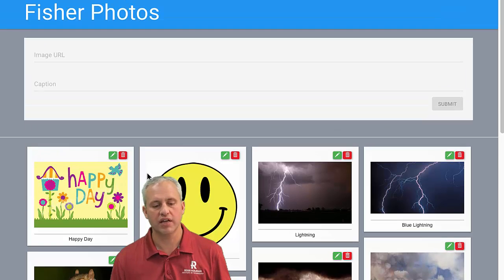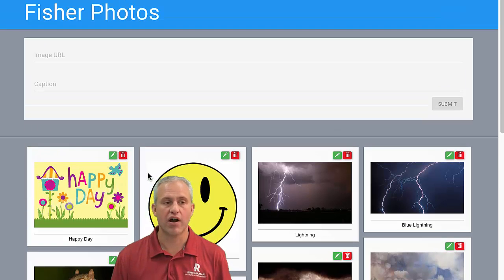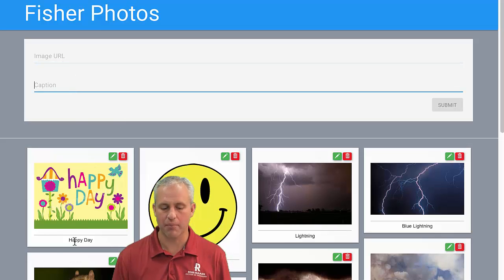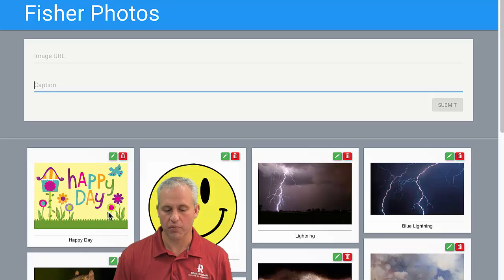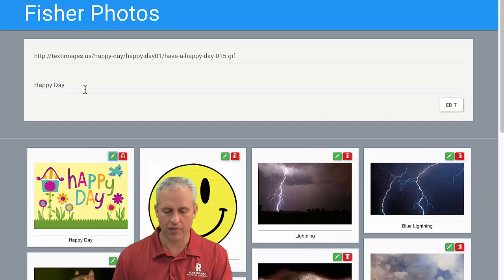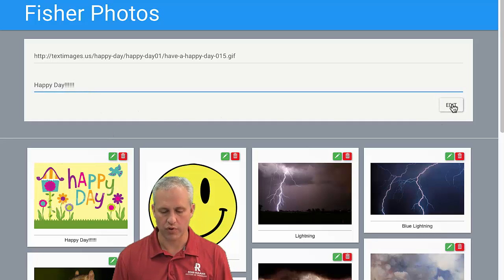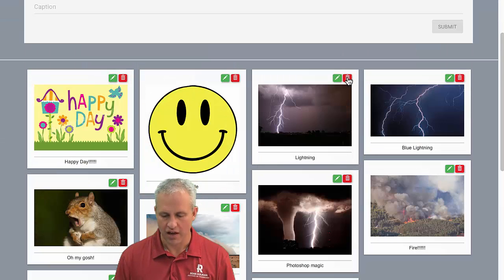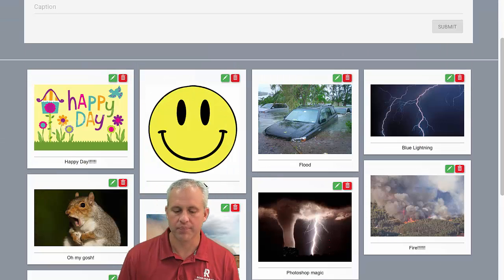Interestingly, photos are actually very similar to movie quotes in that they just have two strings. There's a caption and an image URL. So the only thing that's actually different about photos is the display of them. You can still edit them. So if you want to put some exclamation points on happy day, it's right there. If you want to delete something, I'll delete somebody else's. I'll delete from over here.